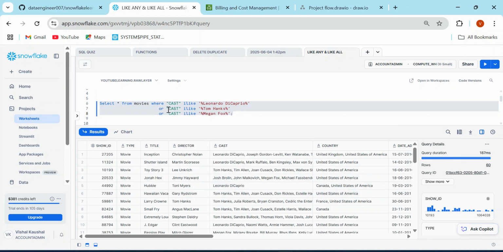That means if anywhere in the cast I have this or this or this, it's going to return some results. Now suppose there is one more condition.